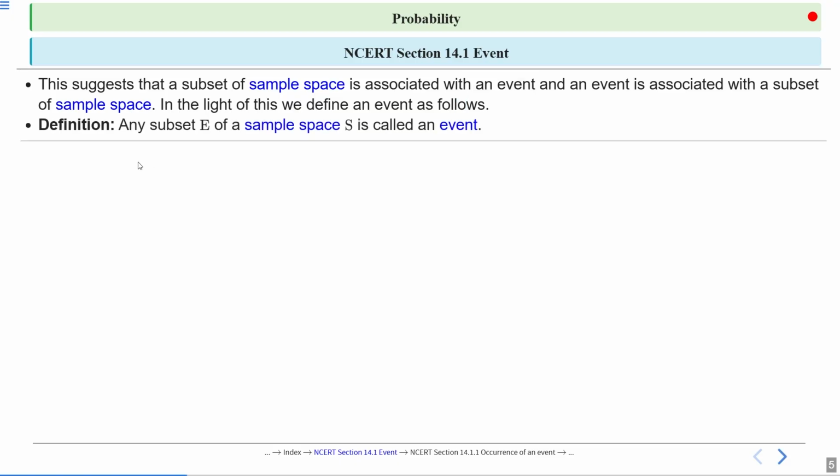So now we will learn the definition of event. What is the definition of event? We already discussed an event is basically a subset of sample space. Any subset E of a sample space S is called an event. So this is the definition of event. Note this definition of event.